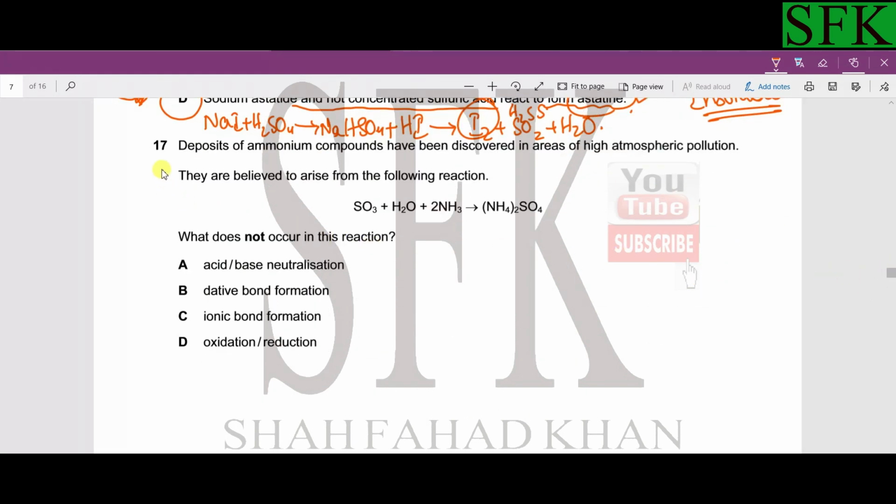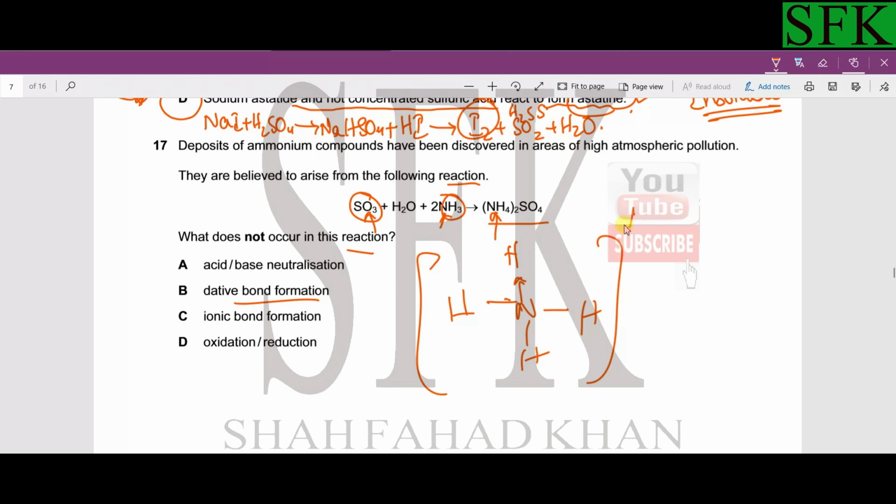So that's why option D should be correct. Well, what about MCQ number 17? Deposits of ammonium compounds have been discovered in areas of high atmospheric pollution. They are believed to arise from the following reaction. What does not occur during this reaction? Acid-base neutralization? Yes, it does occur, because this is an acidic gas and this is a basic gas, which forms a salt. Dative bond formation: we do have a dative bond within the ammonium ion, in which one dative bond and three covalent bonds are there, and this overall forms an ionic bond with the sulfate ion as well. So ionic bonds are also there, and the only option left is D.